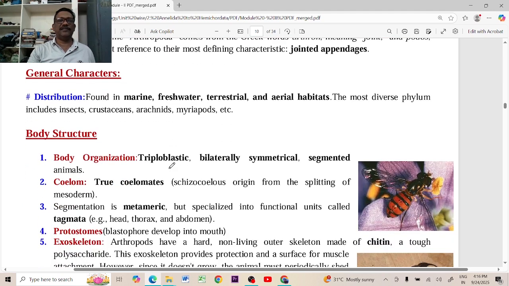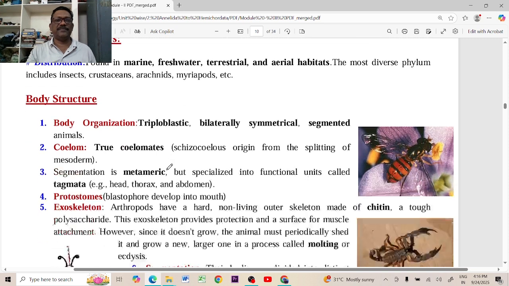If you look at the general characters, the distribution: where do we find the arthropods? We can find arthropods in all types of ecosystems: marine water, fresh water, brackish water, even in hot springs, or in the desert ecosystem, tundra ecosystem, grassland ecosystem, forest. In every ecosystem we can find arthropods. They are well adapted to live in all types of ecosystems.